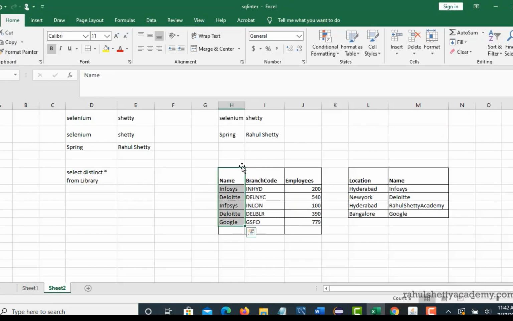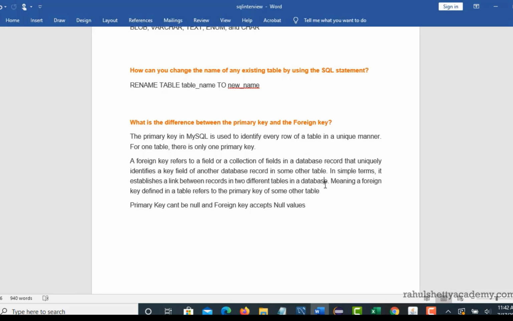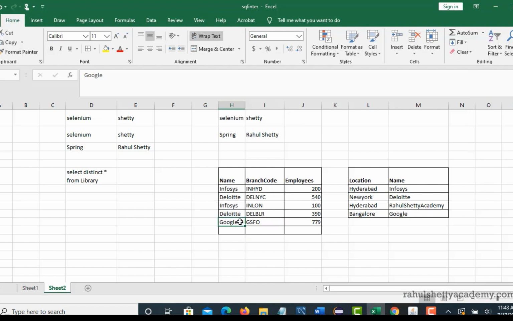If it provides a link like this, and you try to update any row, then it will force you to update here as well, because you established a connection by telling it: I am a foreign key, so I am linked to the primary key of another table. Meaning a foreign key defined in a table refers to the primary key of some other table. And a foreign key can accept null values, whereas a primary key cannot accept null values.